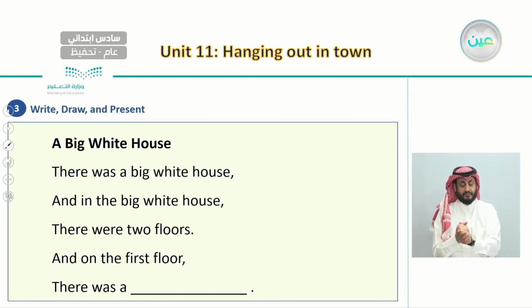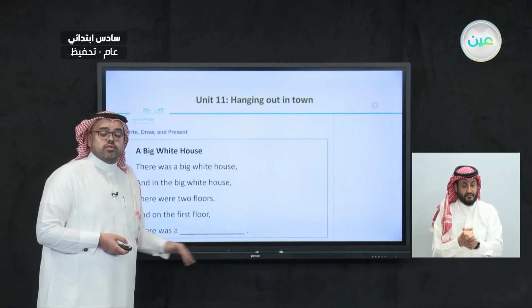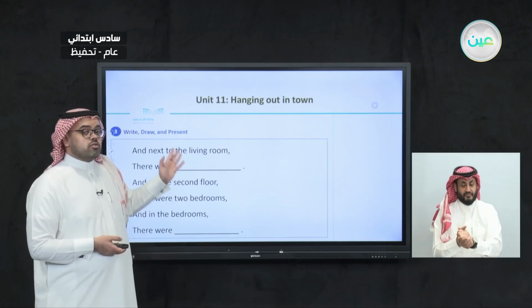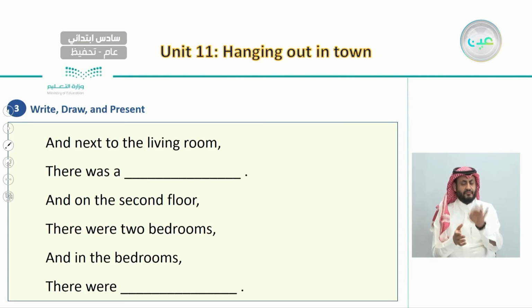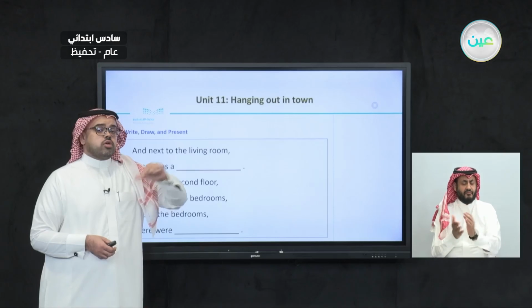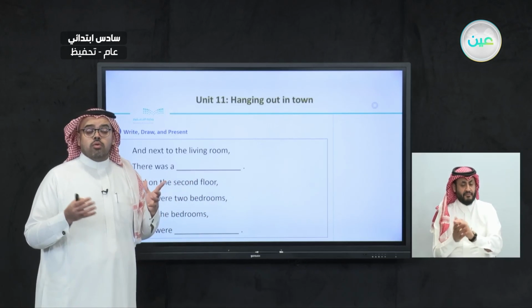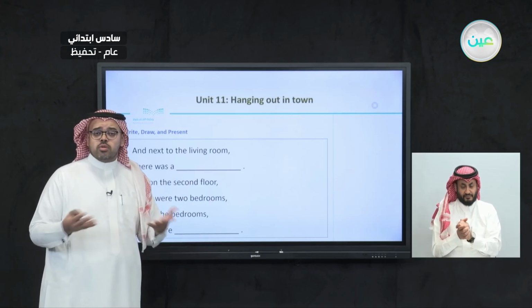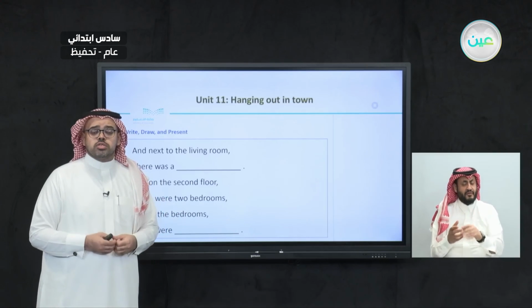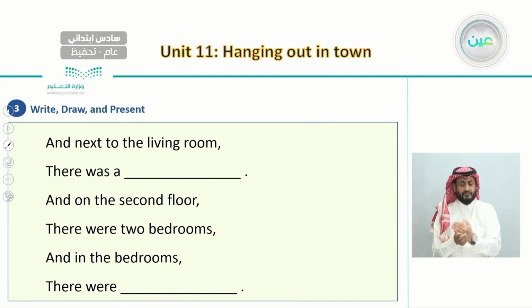So don't forget, in the first part here we said on the first floor there is the living room. And here next to the living room we can choose any room we would like. Either we said the kitchen or the dining room or the washing room. So we can choose one of these. So let's try, me and you. Let's choose the kitchen, for example. And next to the living room, there was a kitchen. Now let's continue. And on the second floor, there were two bedrooms.